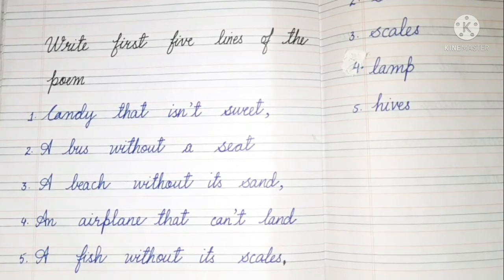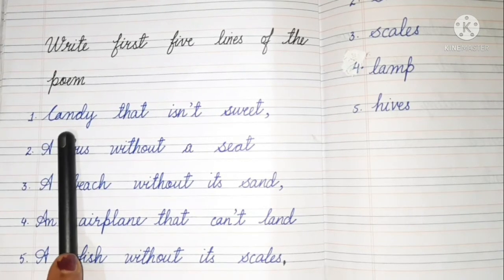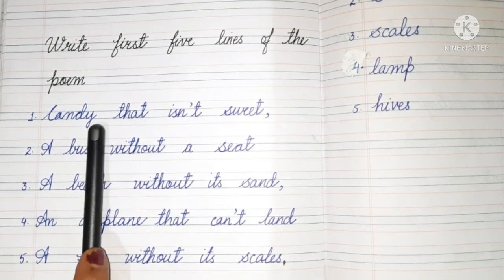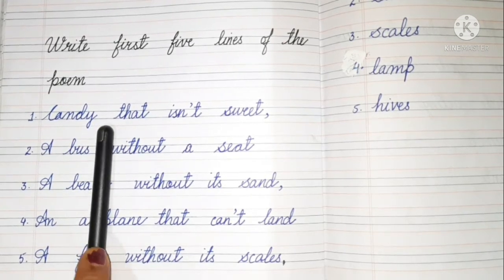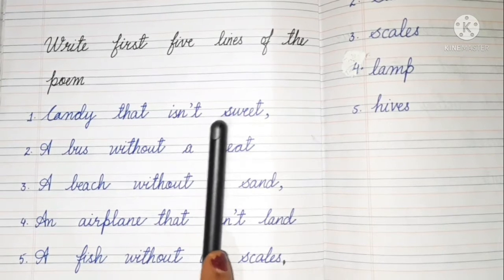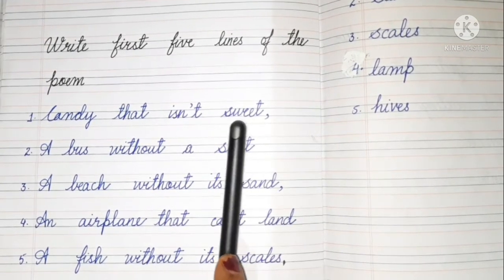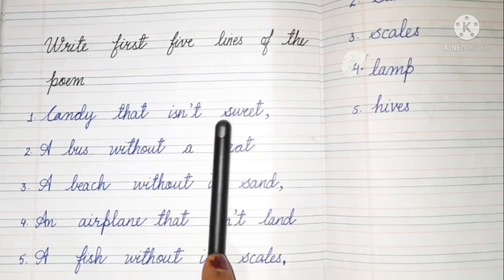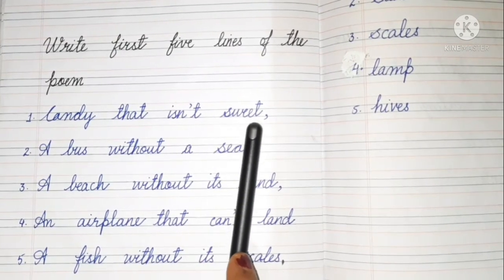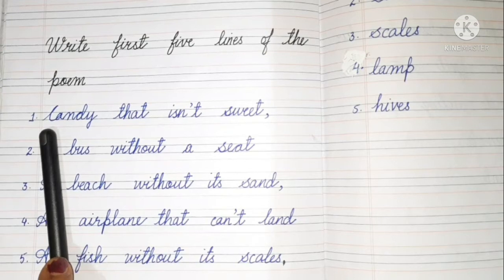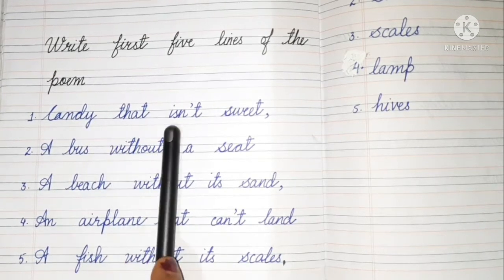Sweet, S-W-E-E-T, sweet. So the first line is: candy that isn't sweet.